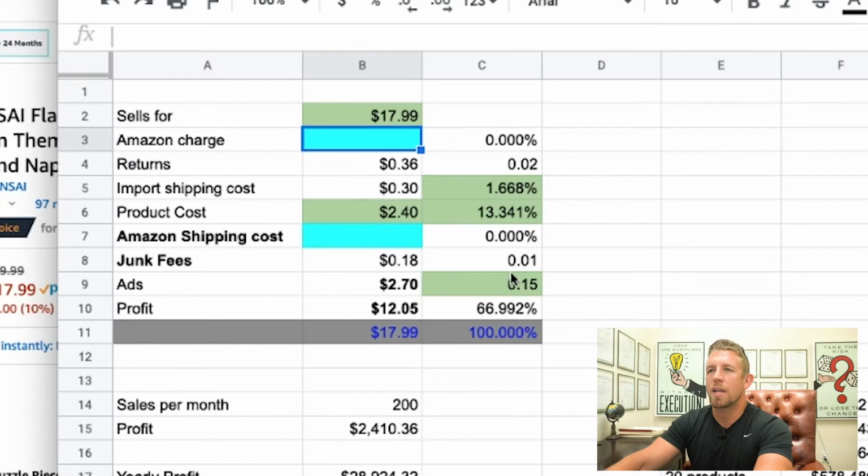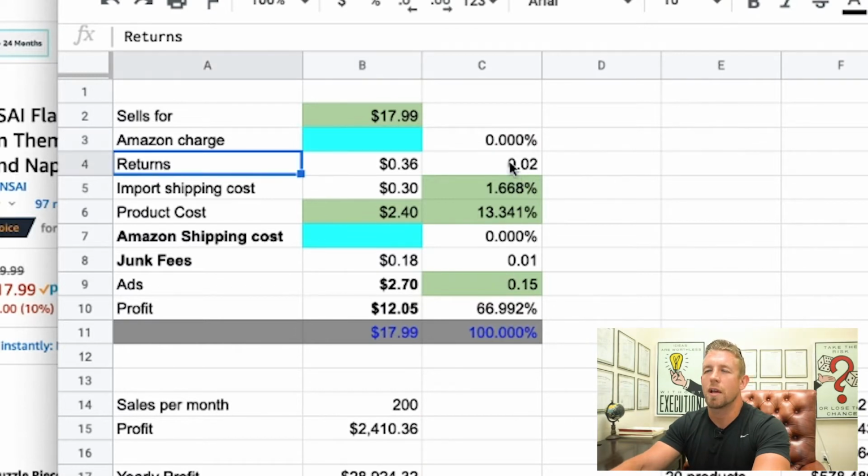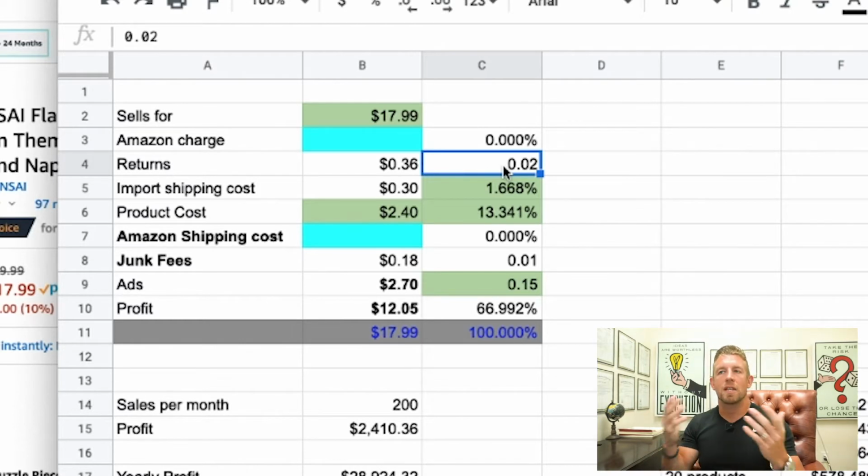Now I've already pre-calculated a couple things in here, such as returns. I always put a return percentage in there. If you're going to have a 2% return, it's safe to say that it's going to roughly cost you about 36 cents, because that would be 2% return based off of the total sales price. And then you have shipping. I have import cost, which is 30 cents per item. It could be a little bit less, it could be a little bit more, but it's roughly going to be in that area, probably a little bit less. Then you're going to have your product cost, which we just did the math right there.